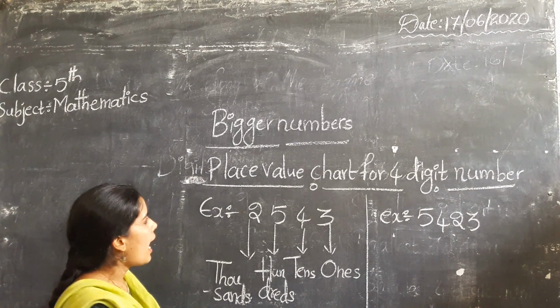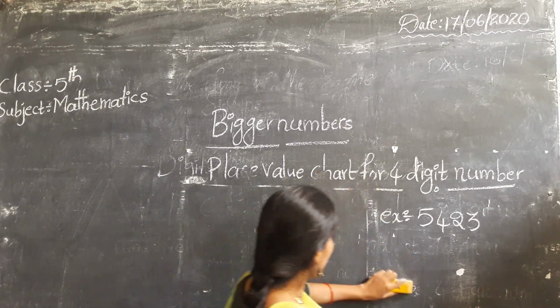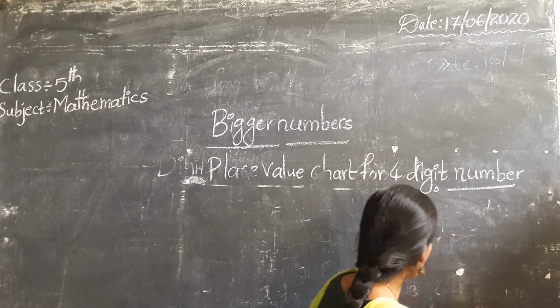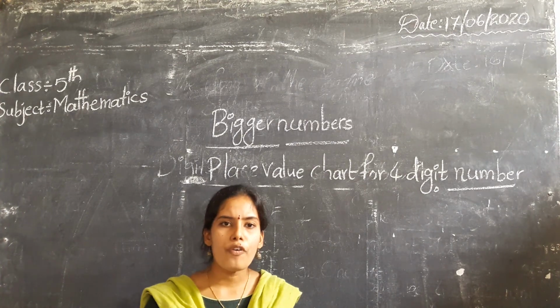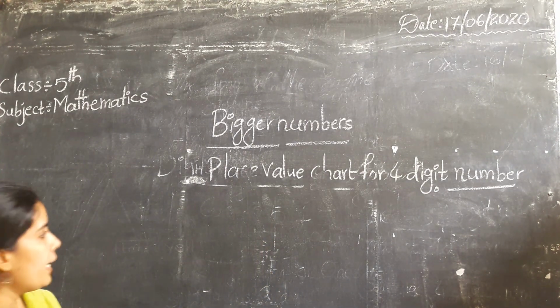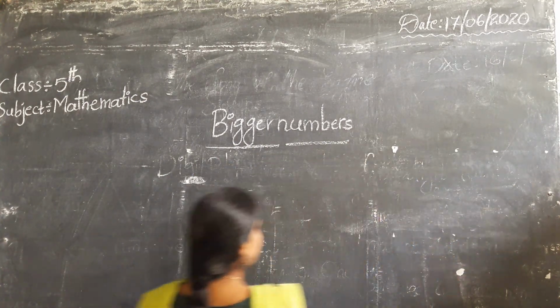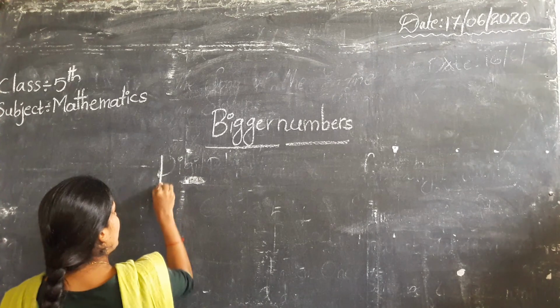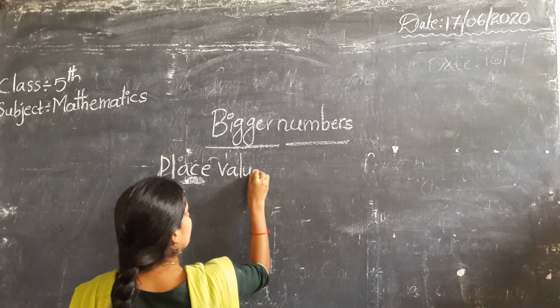Okay? And the next one is, by using these 4 digits you have to write a number of 4 digits. Okay? And the next one is the place value chart for 5-digit numbers.